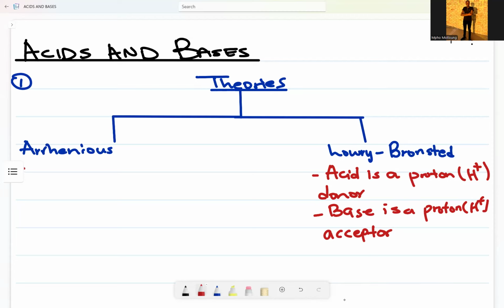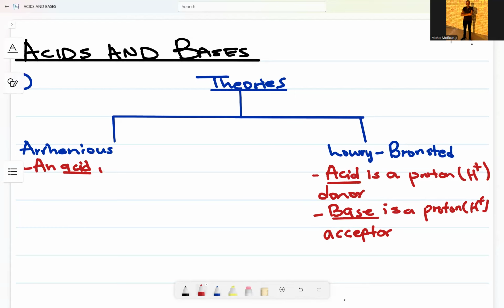Then when you go to Arrhenius, an acid here, a base here.